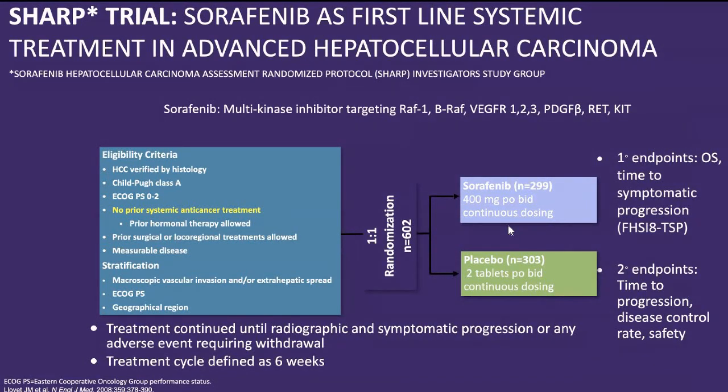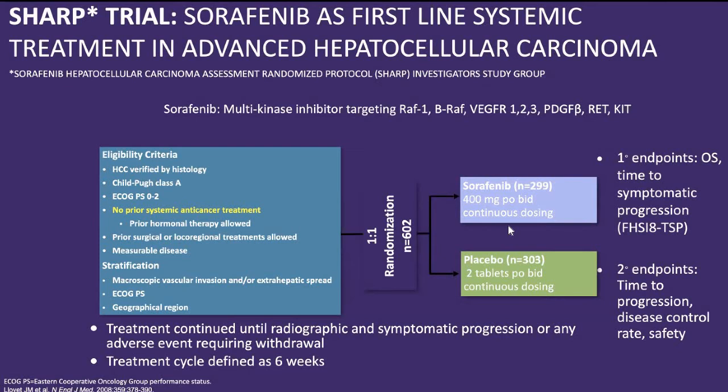This was a phase 3 randomized study, 1:1, with a good number of patients, 602, divided into two parts, placebo and sorafenib. Sorafenib was given at the standard dose of 400 milligrams twice a day, with continuous dosing and no gap in between.